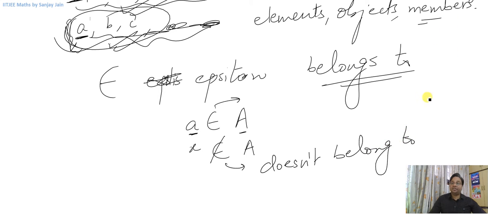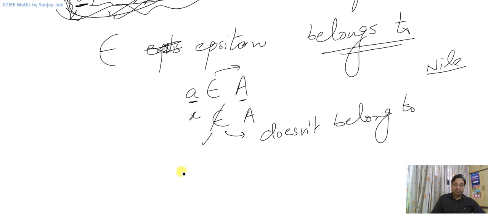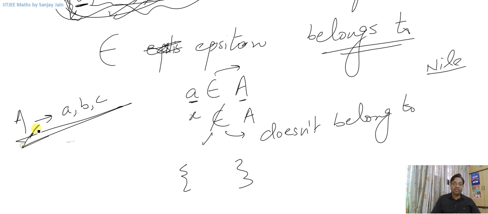As I said, the river Nile doesn't belong to the rivers flowing through India. So this will be the symbol that we will use. Now these are the braces that are used to write the elements of a set. So for example, if I got a set A and it has got elements A, B and C inside it, so how will I write it mathematically? This is not the correct way of writing it.